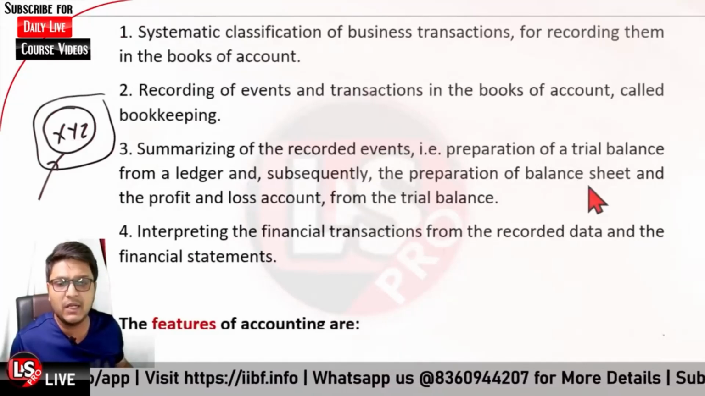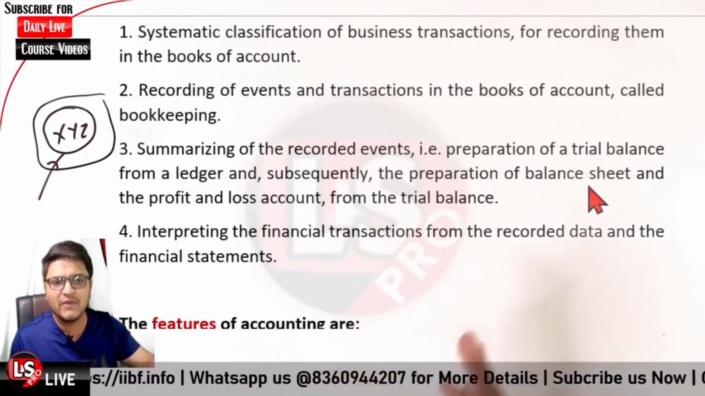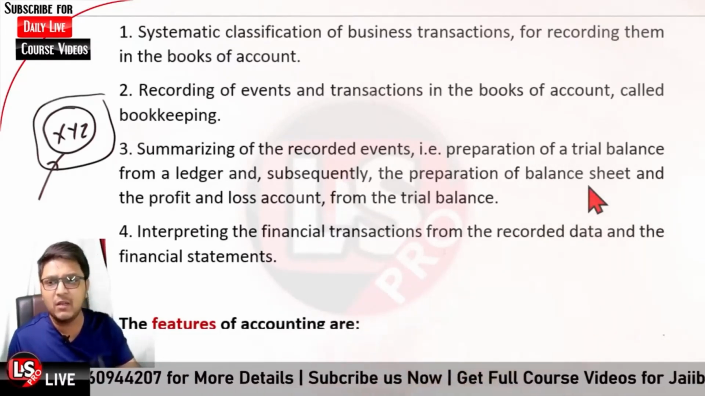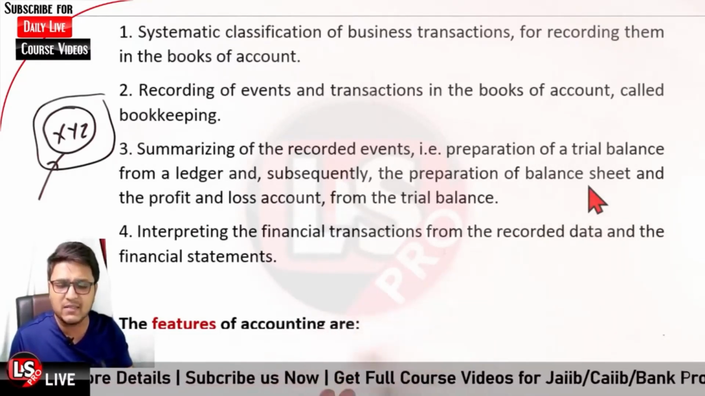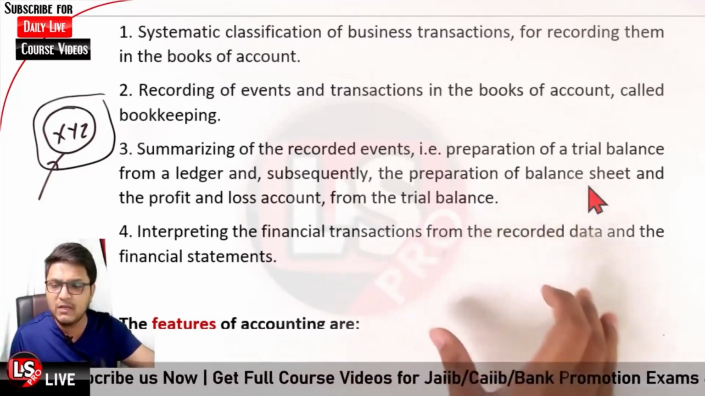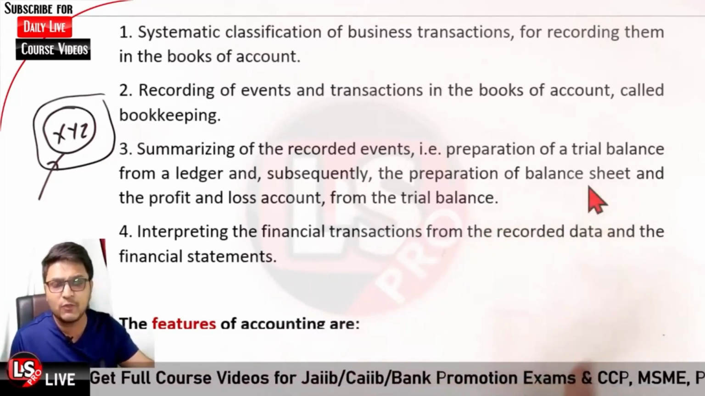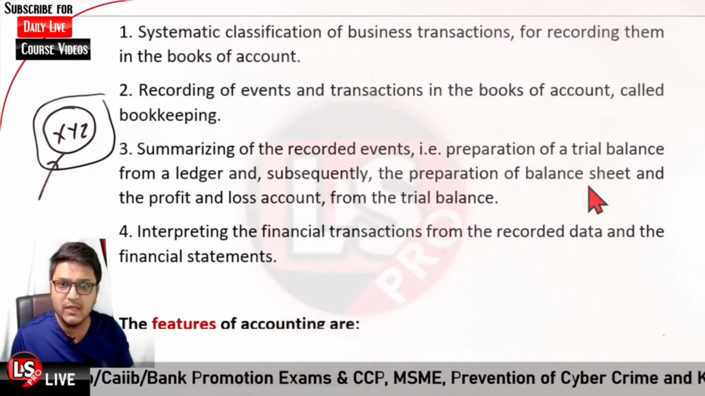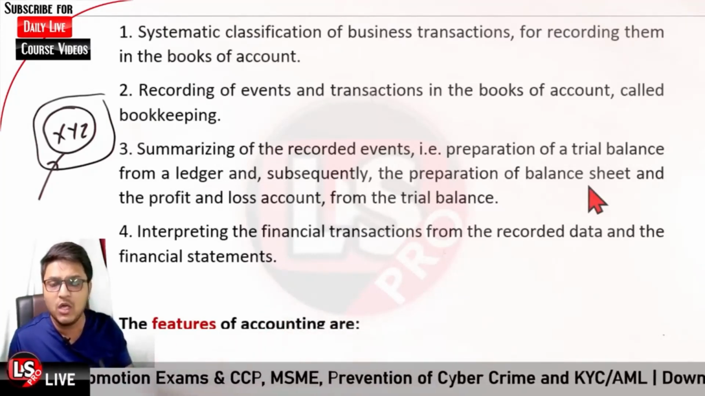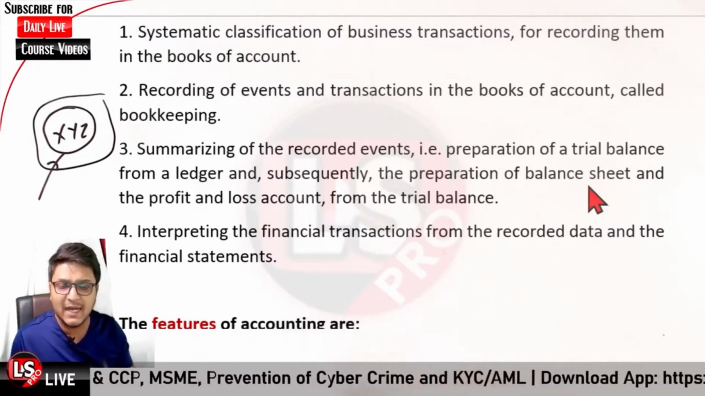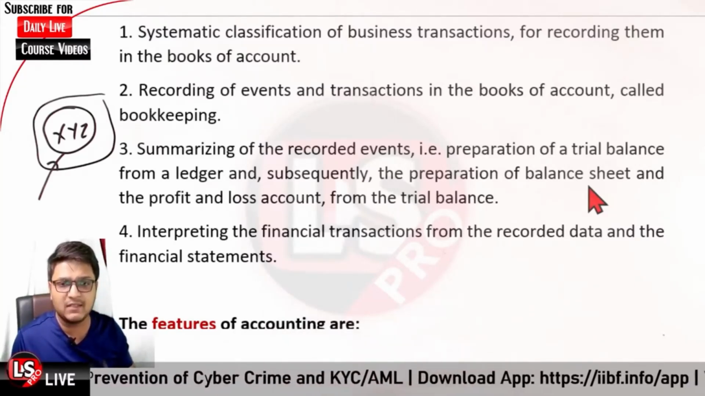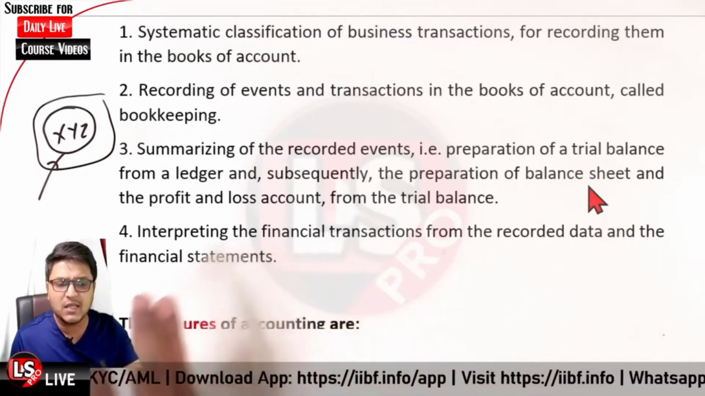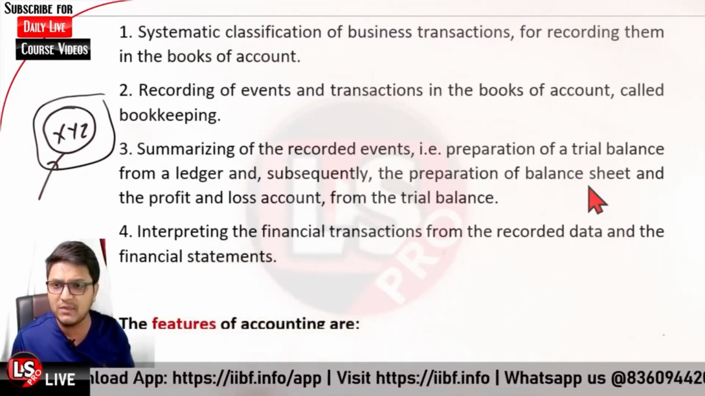Then it is regarding interpreting. When you have prepared the balance sheet and profit and loss account, you can interpret the financial transactions. So that is regarding the ratio analysis. We will be covering all these particular things. First we will be learning regarding the different types of ledgers and books. We will be learning how to prepare the trial balance or how journal entry or posting is done, and after that we will be learning the different concepts regarding the balance sheet and profit and loss account. Those are the different topics that we will be learning.